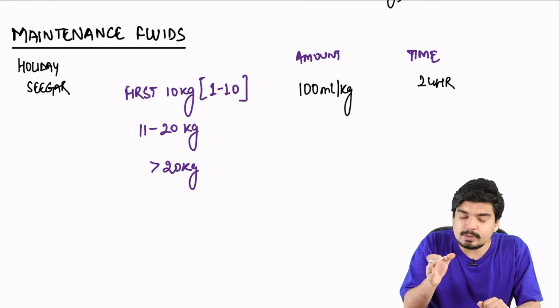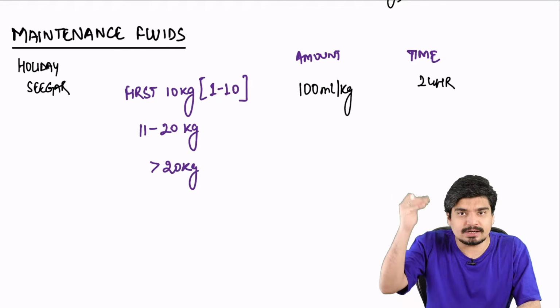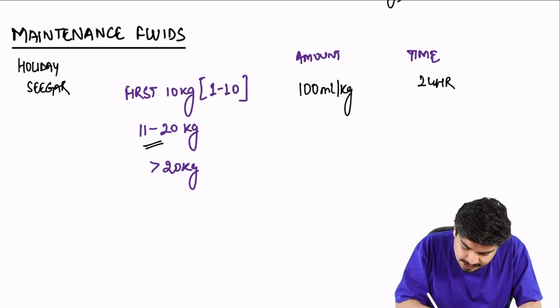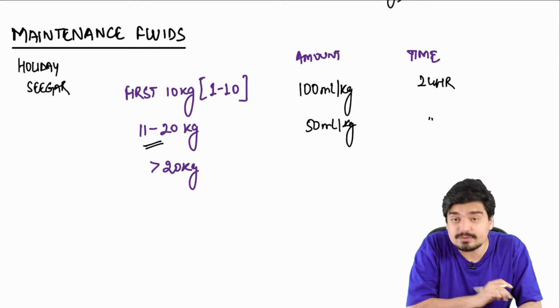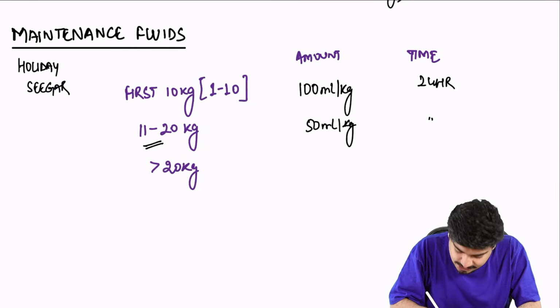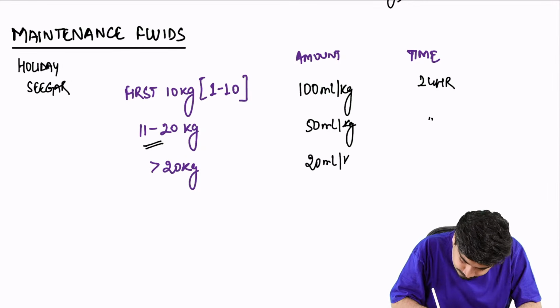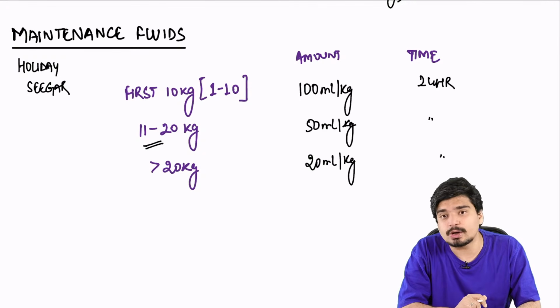The child is between 11 to 20 kg. The first 10 kg is still calculated as 100 ml per kg, but between 11 to 20 kg, it is calculated as 50 ml per kg. Again in 24 hours. And beyond 20 kg, every kg is calculated as 20 ml per kg over 24 hours.